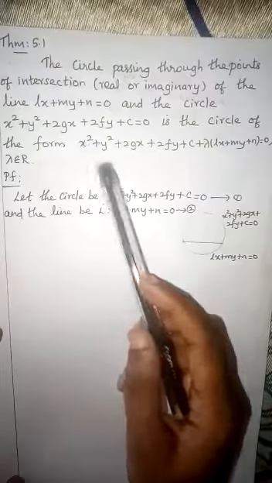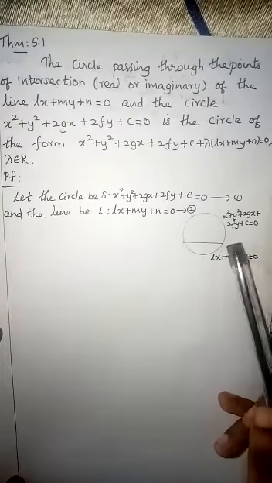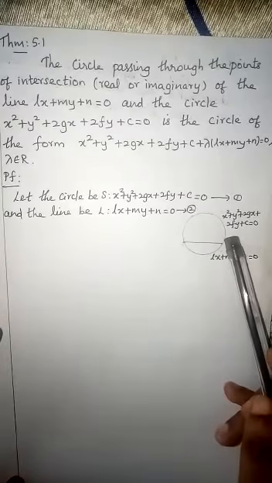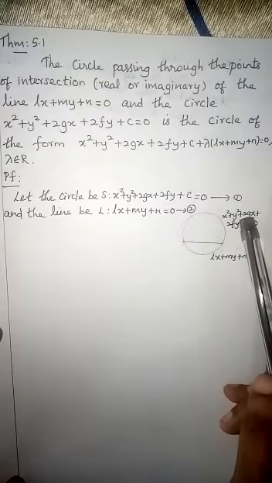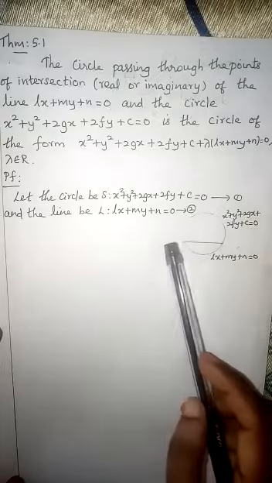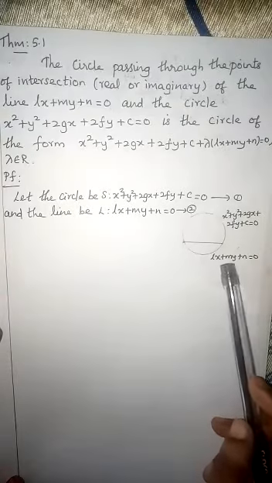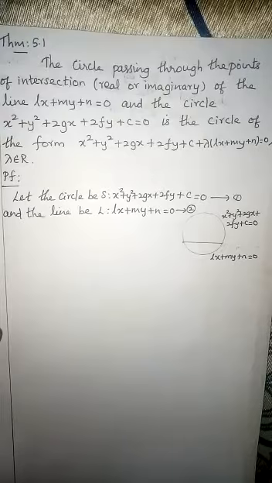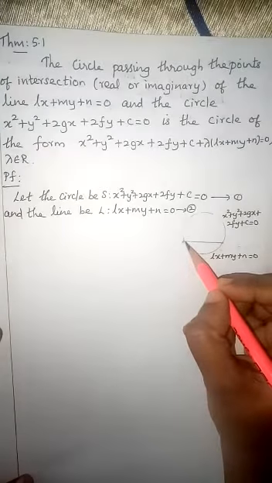Okay, so what they have given here is, this is a rough diagram, they did not give it in the book, just for explaining I have drawn this. So you take a circle, the circle equation is x² + y² + 2gx + 2fy + c = 0. And you take a line like this, and its equation is Lx + My + n = 0.